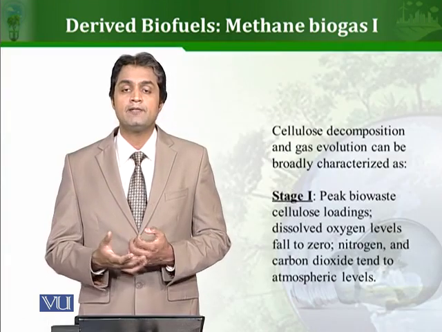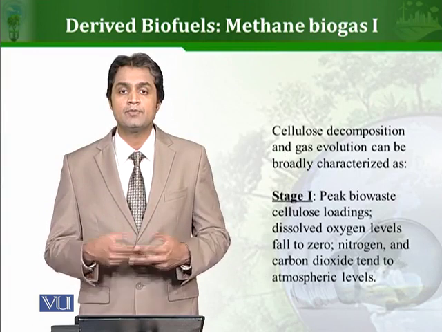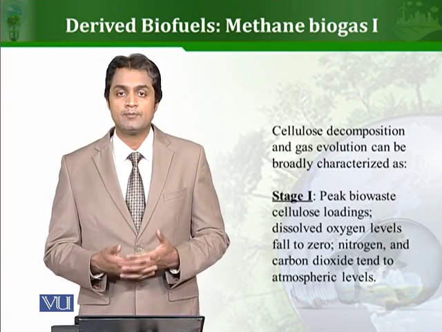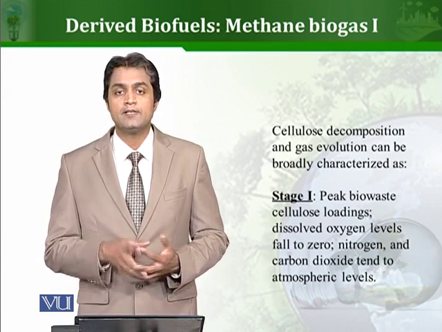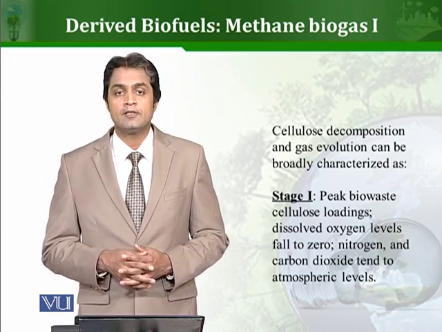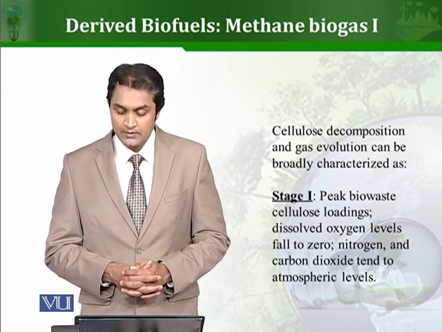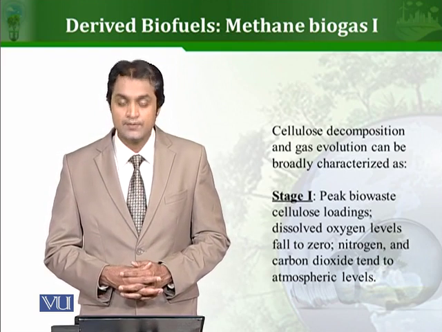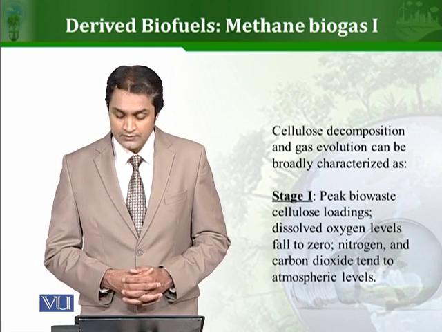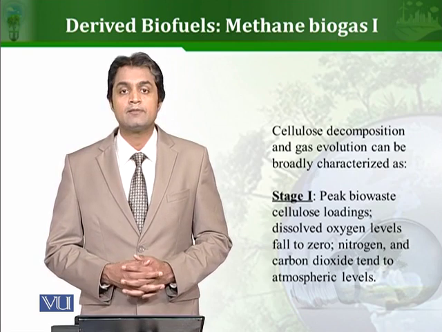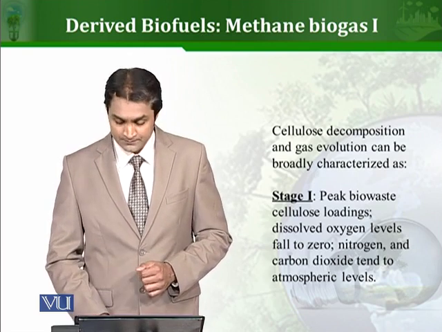Now, if we have a biogas plant and we introduce our bio-waste in it and we introduce bacteria and start the process, the curve that we obtain for the gas production can be divided into 5 major stages. The first stage is where the bio-waste cellulose is at the peak. The dissolved oxygen levels start falling to zero. The nitrogen and carbon dioxide levels are at the atmospheric levels.